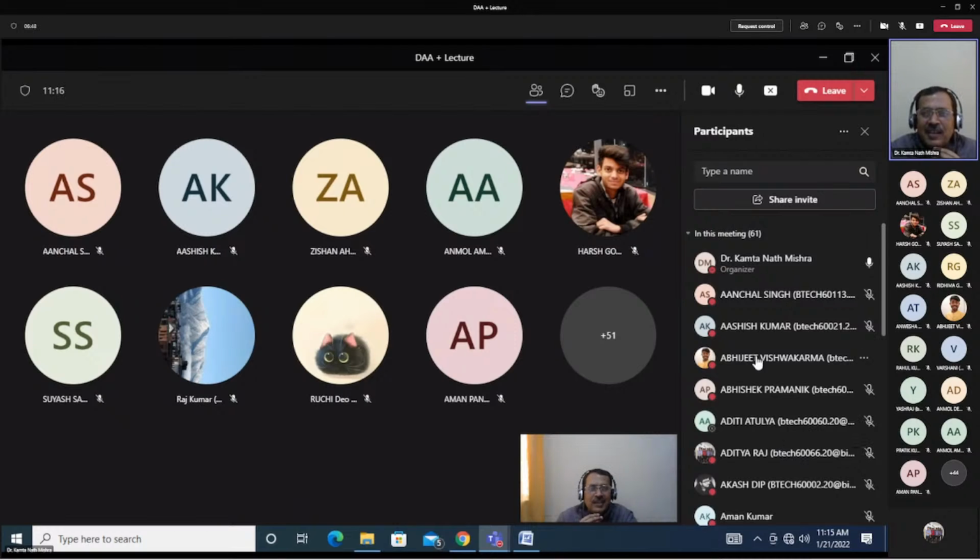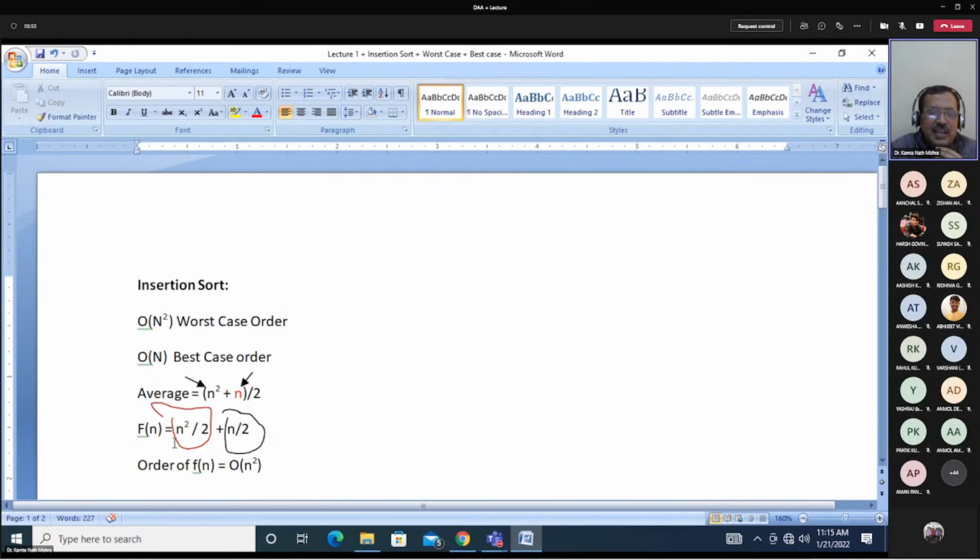Okay, someone else tell. Avijit Vishwakarma, why did we select n square by 2? Why not n by 2? Sir, because we take the higher order terms. So order means whichever is returning the highest value, that will be the order.